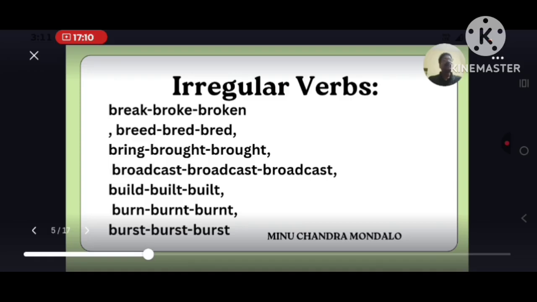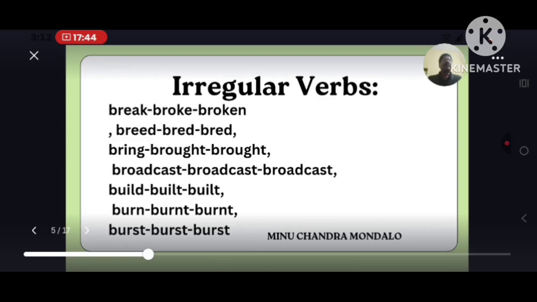Feed, fed, fed. Similarly, bring, brought, brought. B-R-I-N-G, bring. Bring, brought, brought. Broadcast, broadcast, broadcast. In this way, all these three words are the same without any change. So such types of verbs are also called irregular verbs.